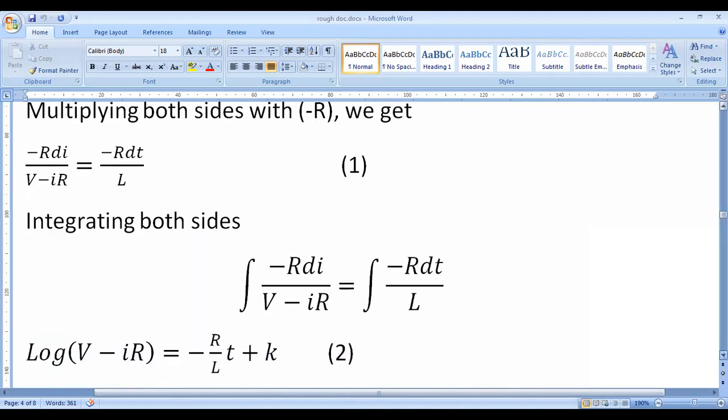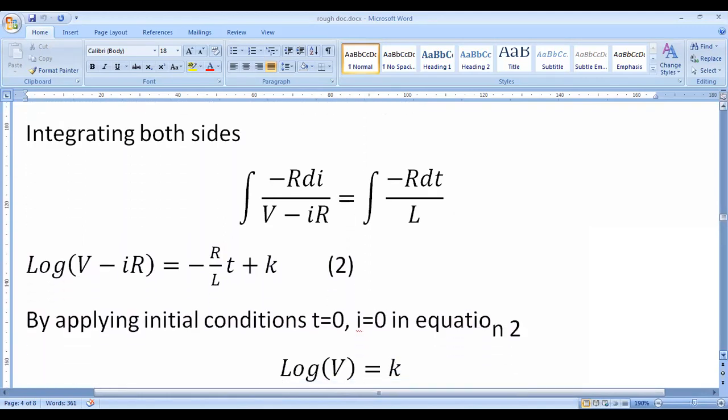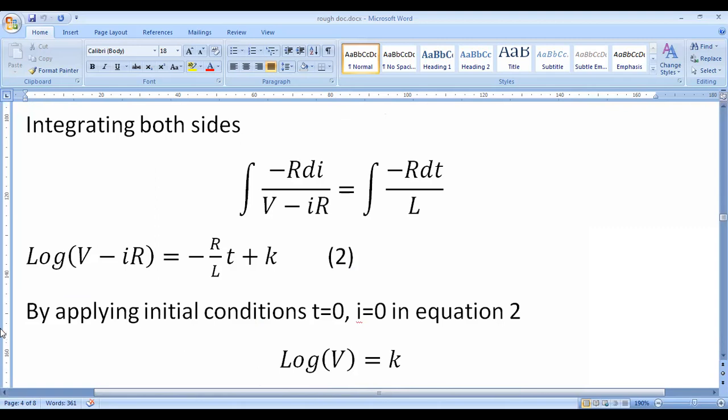Integrating both sides, we get log of V minus IR is equal to minus R by L into t plus k. So we have to find the k value. The k value is considered from the initial conditions. Initially, when time t is equal to 0, the current is 0. There is no current through the inductor.